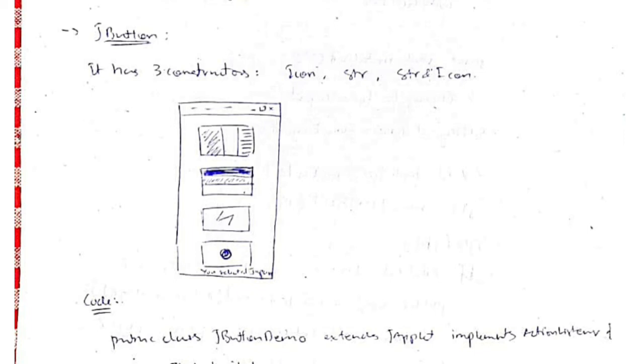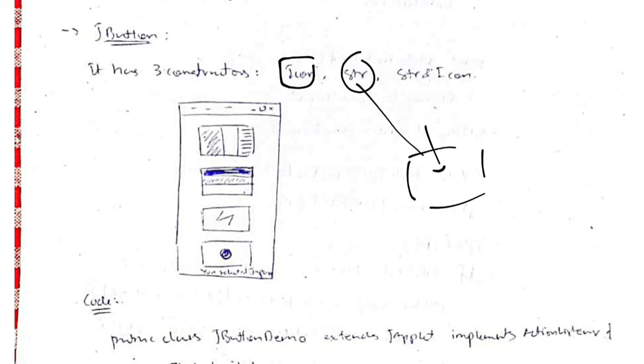Here it can have three constructors: either a button with only an icon, meaning a button with only a picture here, or only a string, meaning only text here, or both the icon and the string. So it will have the icon and the string both inside the button.